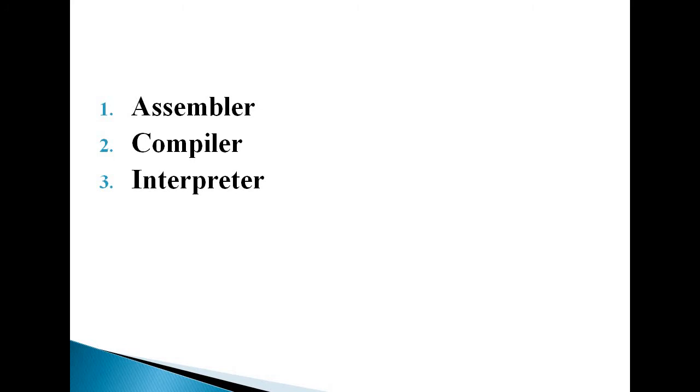Next we'll see interpreter. An interpreter translates high-level language source code into machine language and vice versa. Interpreters translate each line of the program as it goes through the program. The object code produced by an interpreter cannot be saved. The program must be interpreted every time it is executed.